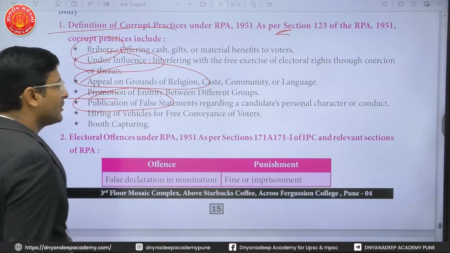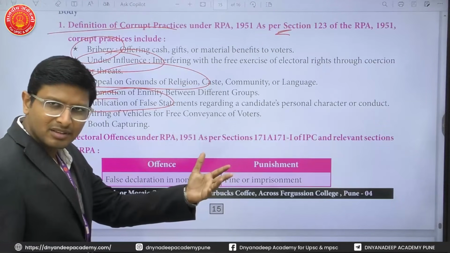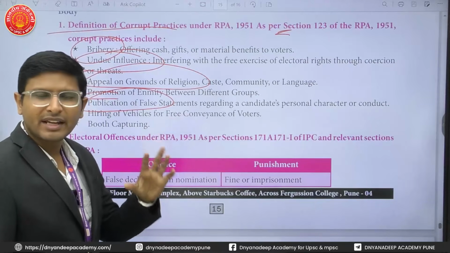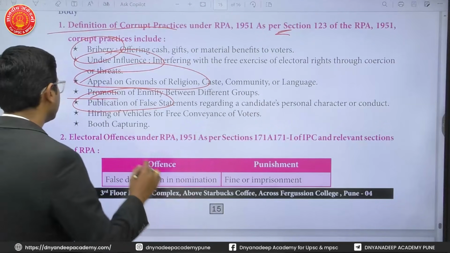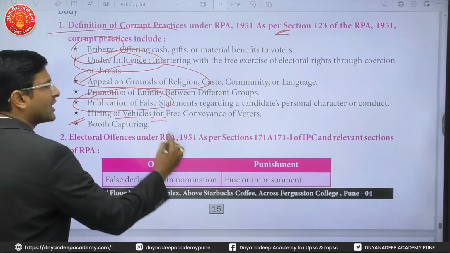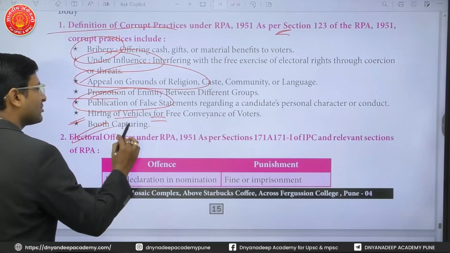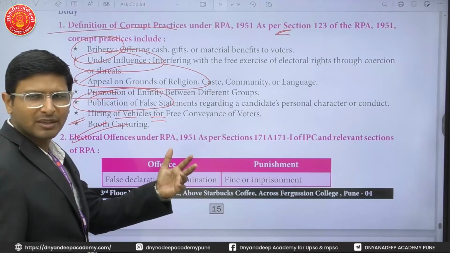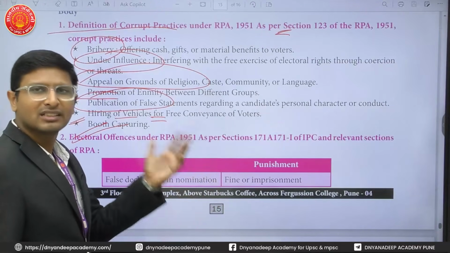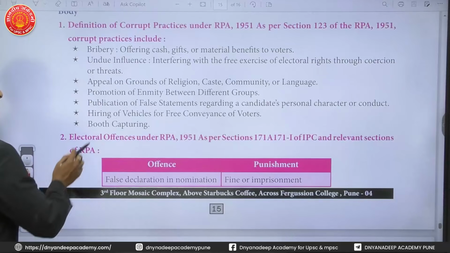Publication of false statements regarding a candidate's personal character. So you are defaming a candidate, that is also a corrupt practice. Hiring of vehicles for free conveyance of voters is also a problem. And booth capturing. Right now there is not much incidence of booth capturing, but in some places it still happens even in the case of EVMs. So these are all corrupt practices.